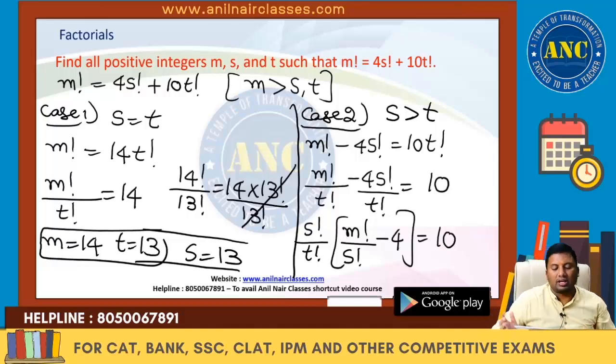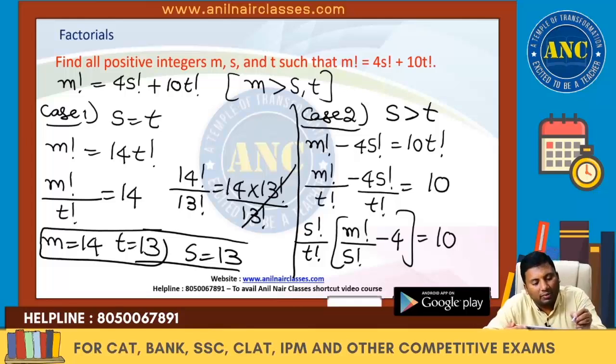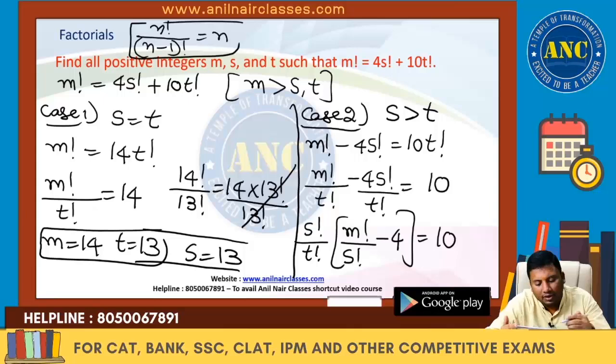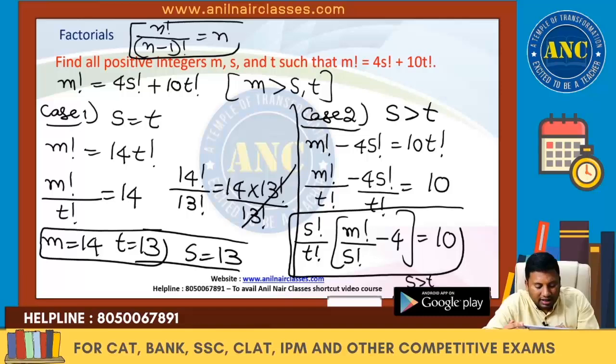Till here it is clear? Yes or no? M factorial minus 4s factorial equivalent to 10t factorial. T factorial, I took it out in the denominator. Why? Because we know that n factorial by n minus 1 factorial is n. M factorial by t factorial minus 4s factorial by t factorial is 10. Just by looking at this equation only, I can say that s is greater than t.